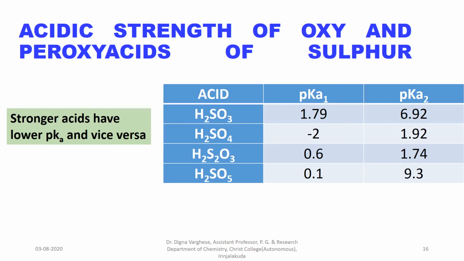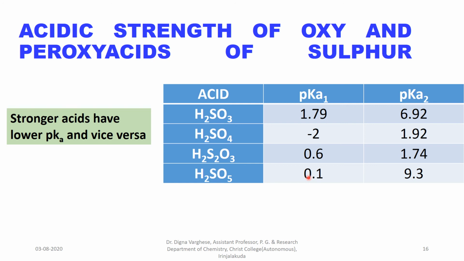Acidic strength of oxy and peroxy acids of sulfur. Some pKa values of acids are given here. For sulfurous acid, pKa1 is 1.79, pKa2 is 6.92. That means for the first ionization, pKa1 is 1.79, and for the second ionization, pKa2 is 6.92. For sulfuric acid, -2 and 1.92. For H2S2O3, 0.6 and 1.74. And H2SO5, 0.1 and 9.3.